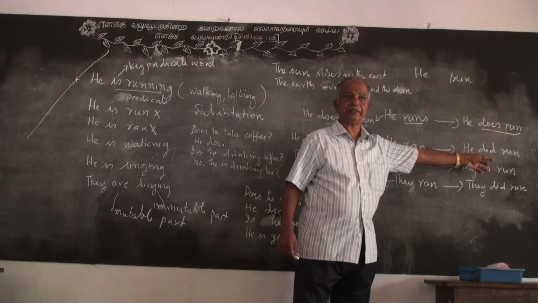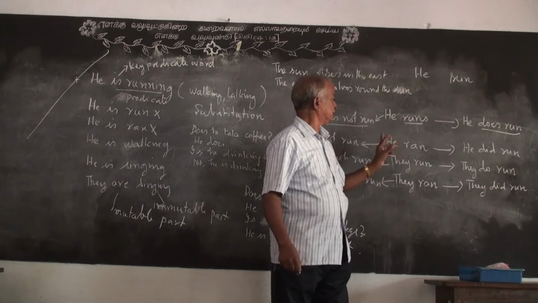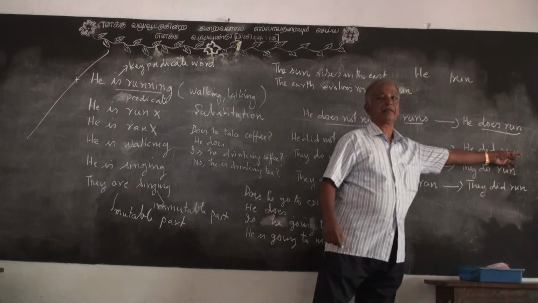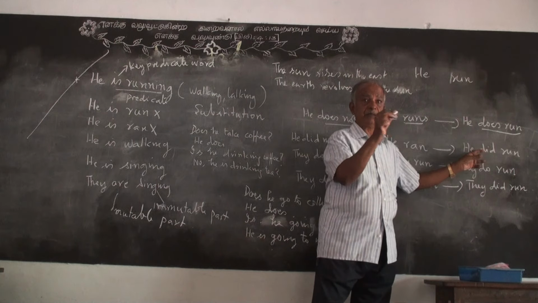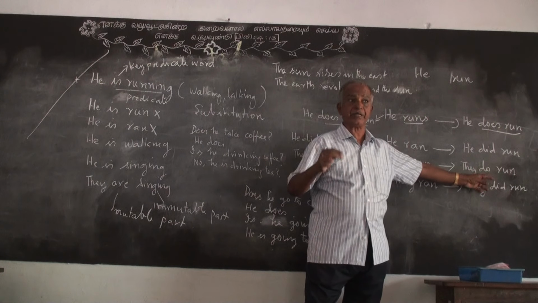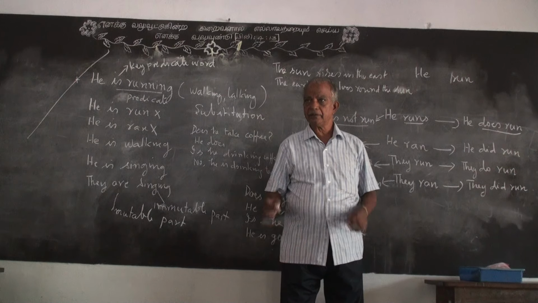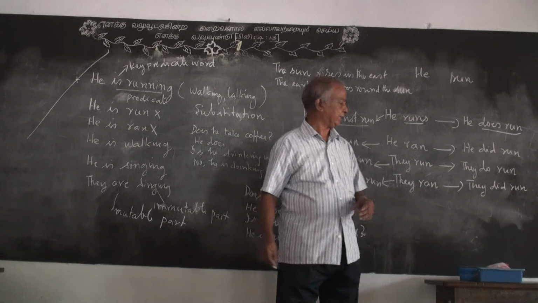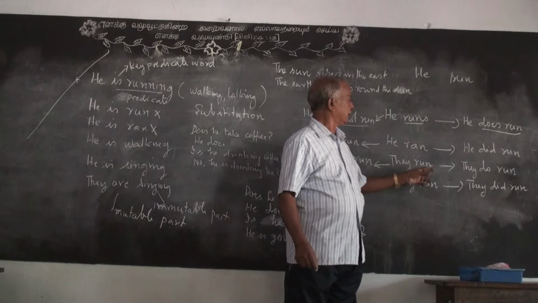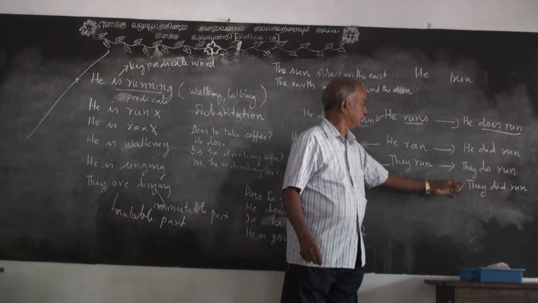If this is past tense, you must use did and run. You cannot use he does and run. That is the condition imposed by the subject. They run. They do run. You can convert they run into they do run. What is the meaning? They have the habit of running. They run. But they do run, that is not possible.